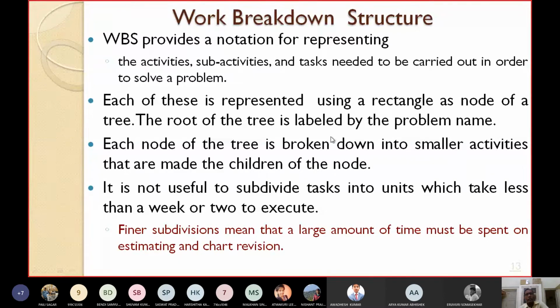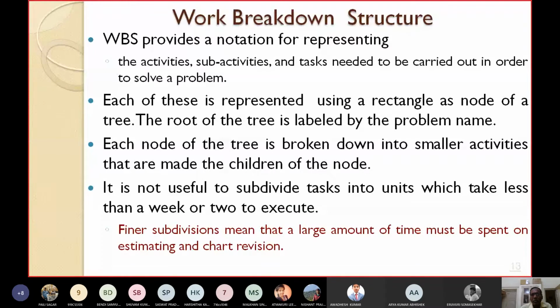It is not useful to subdivide tasks into units which take less than a week or two to execute. Okay, I have already told you, you should go on decomposing one activity till each sub-activity can be completed within 1 week or 2 weeks. Don't further subdivide so that a task will be developed within 1 day or 2 days, nothing like that. So it is not useful to subdivide the tasks into units which take less than a week or two to execute. So finer subdivision means what?